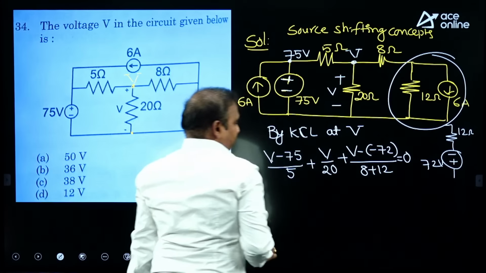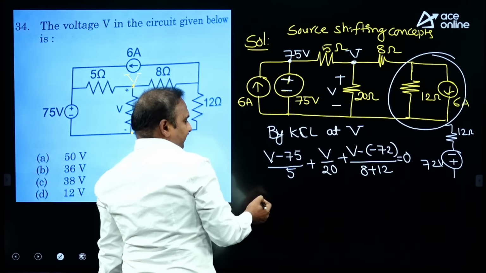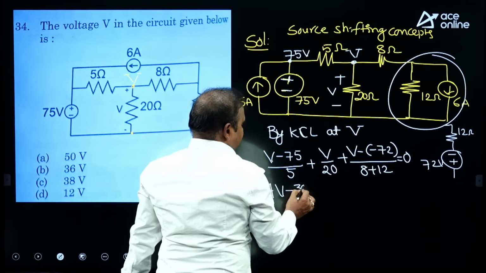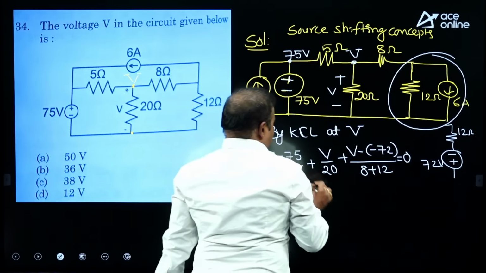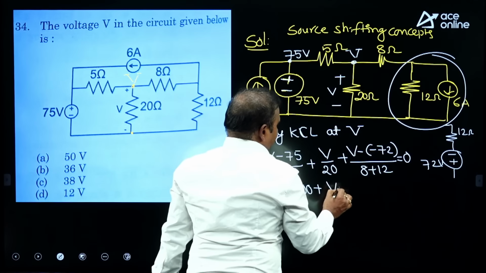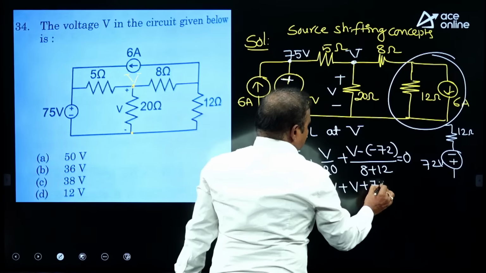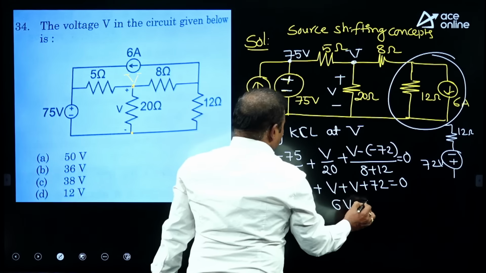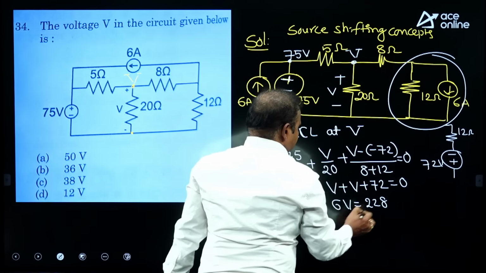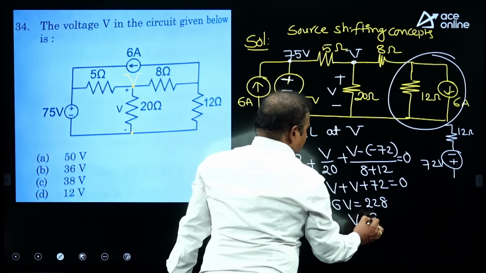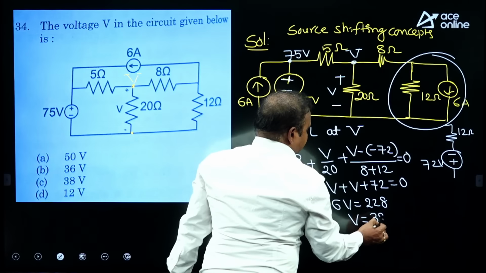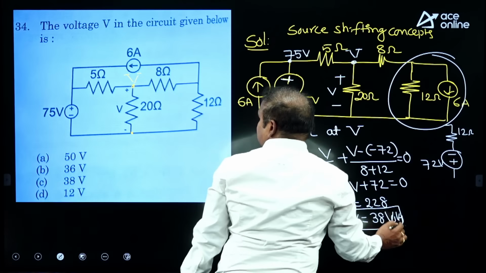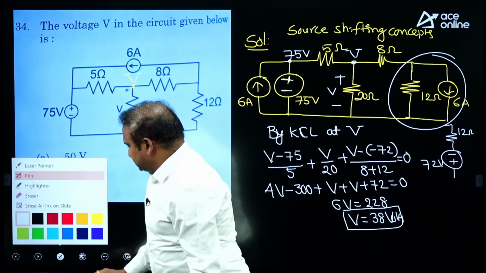Again this we are getting 20, the LCM you can take as 20. By simplifying that, 4V minus 300, 4 times of this, and V plus 72 is equal to 0. Now 6V is equal to 228, then V value is equal to 38. This is our required value, 38 volts. As per the given options, C is the correct option.